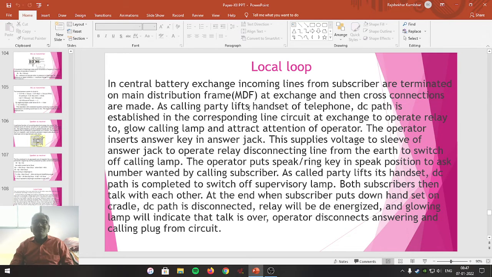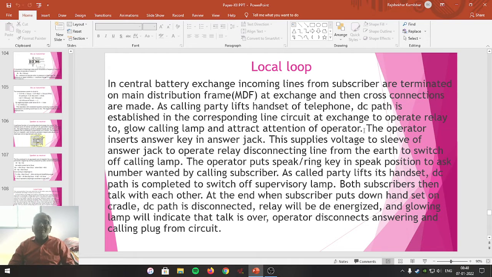As the calling party lifts the handset of the telephone, means when a subscriber wants to call, he has to lift the handset off the cradle. After lifting that particular handset, automatically a DC path is established in the corresponding line circuit at the exchange to operate a relay to glow a calling lamp and attract the attention of the operator. Here, shutters were removed from the telephone exchange. Shutters were replaced by an electromagnetic relay.